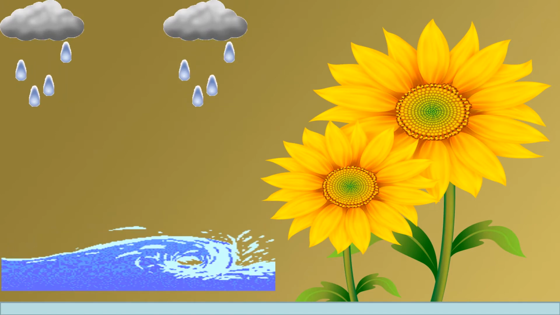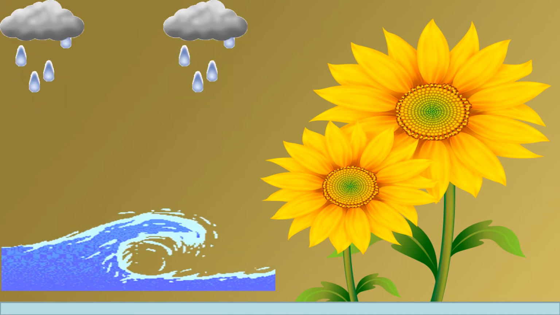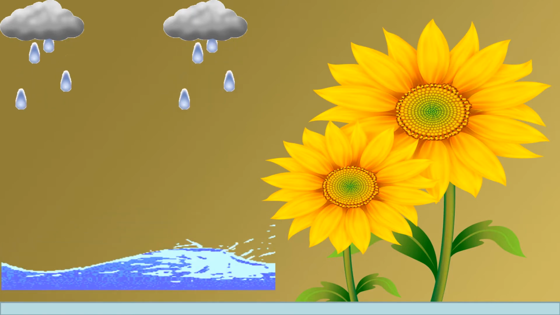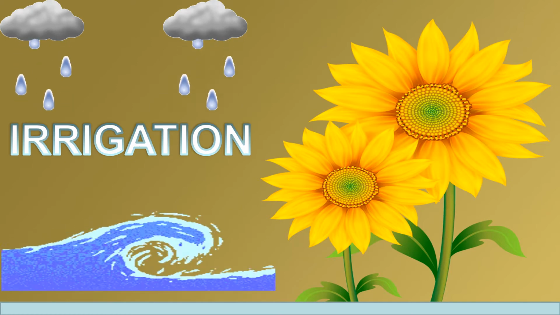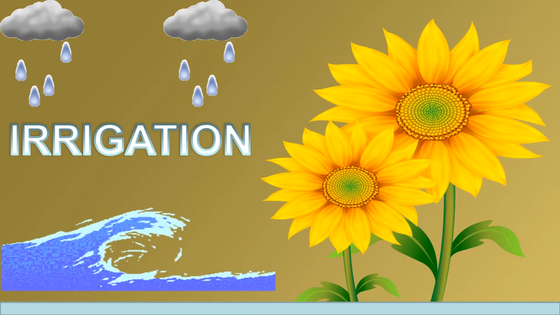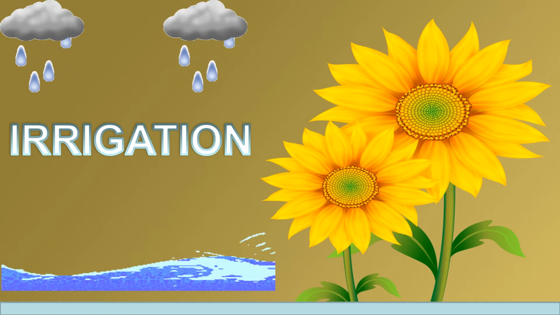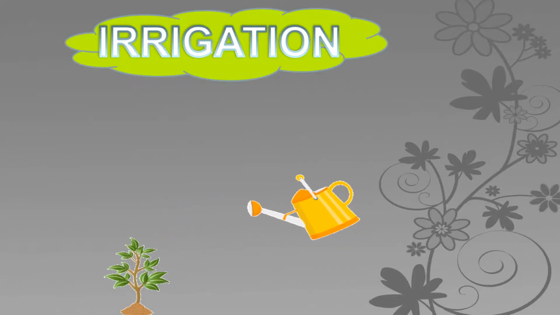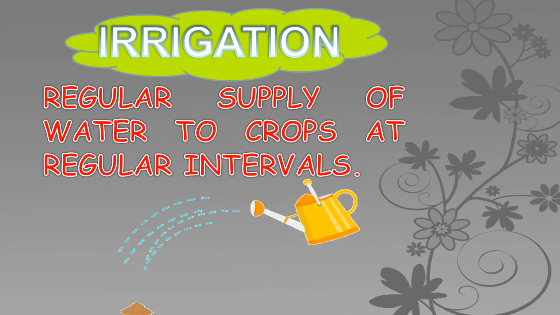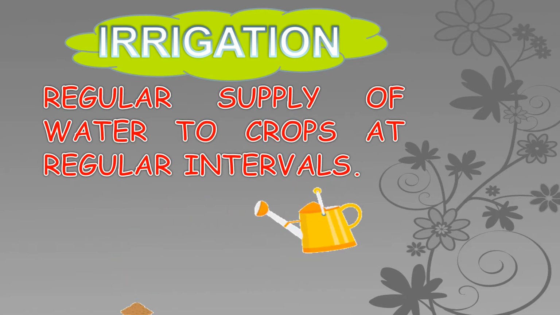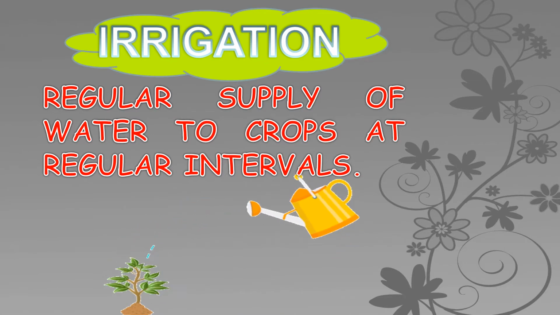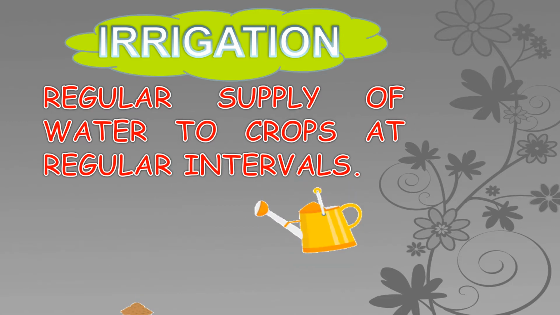Can you tell me what is the next agricultural practice after adding manure and fertilizers? Yes, it is irrigation. But what exactly is irrigation? Let's find out. The regular supply of water to crops at regular intervals is called irrigation. Do you know the importance of irrigation? Let's see.